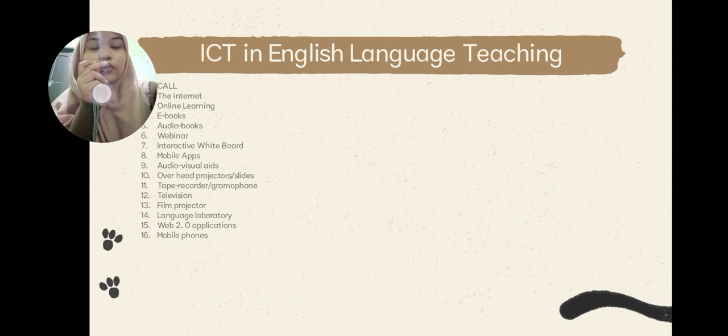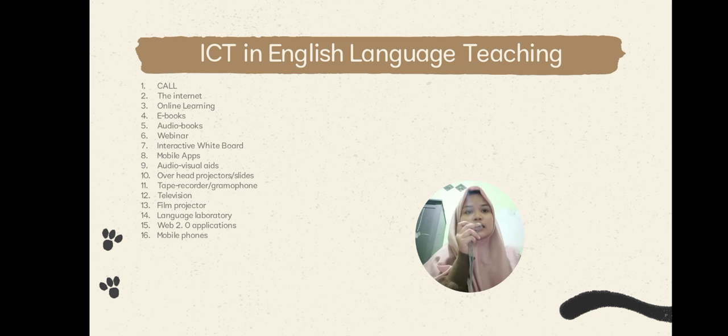ICT in English language teaching has 16 types.